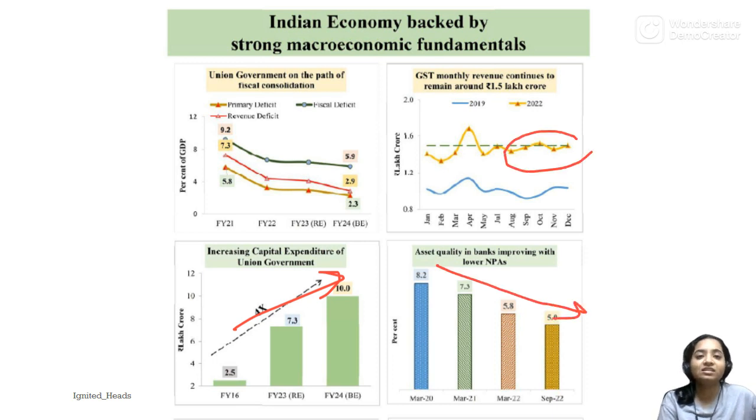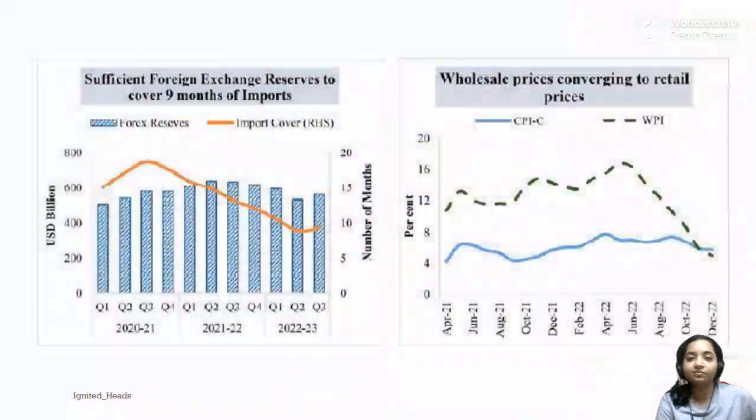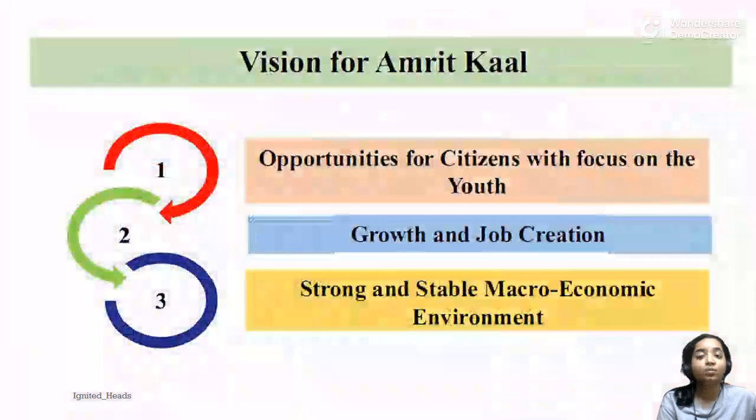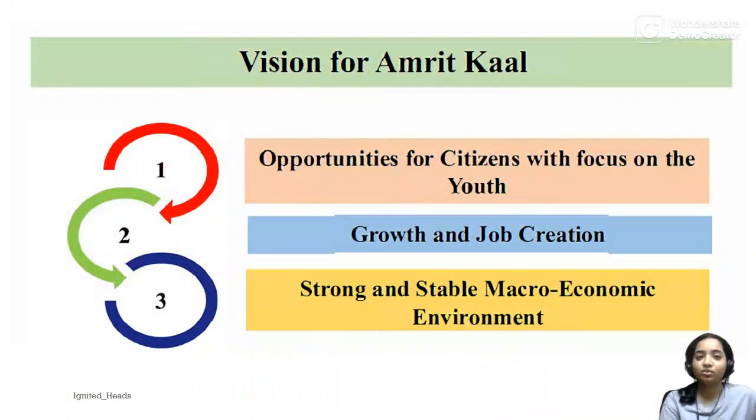The GST has stabilized around 1.5 lakh crore, and the fiscal deficit is projected to be around 5.9% of GDP in the year 2024-25. We also saw the status of our forex reserves and we saw how the wholesale price index is converging with the CPI. And I hope you have revised what all constitutes the wholesale price index and the CPI and the difference between them.